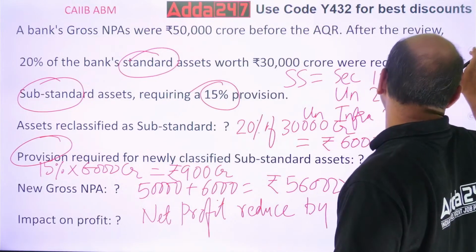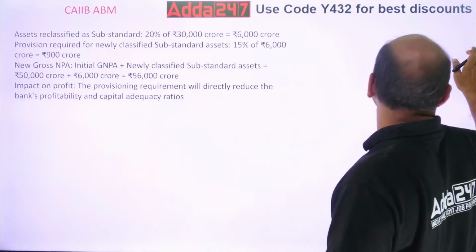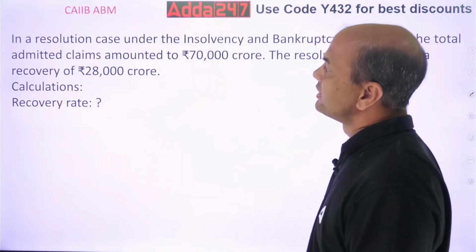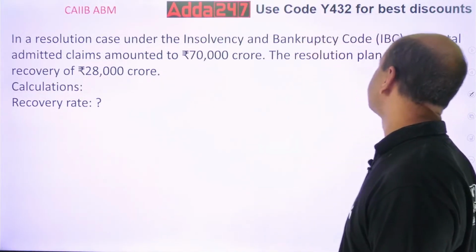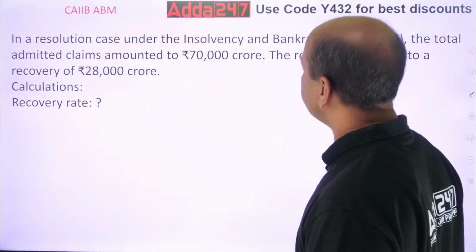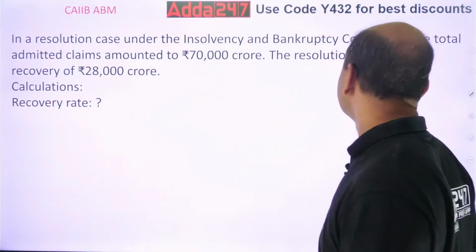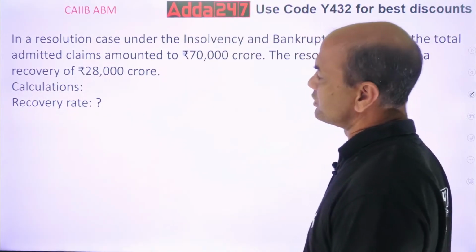Classification of NPA and stressed assets is a huge topic. In a resolution case under the Insolvency and Bankruptcy Code, the total admitted claims amount to 70,000 crores. The resolution plan led to a recovery of 28,000 crores.